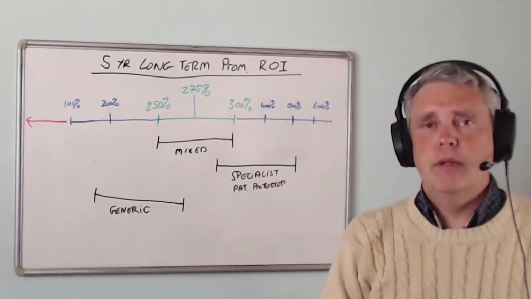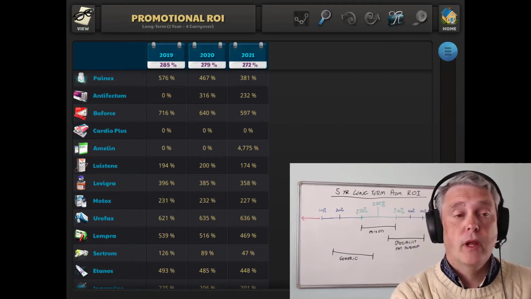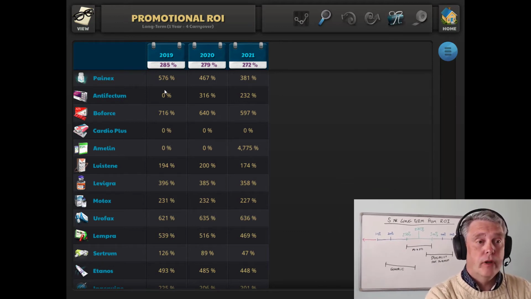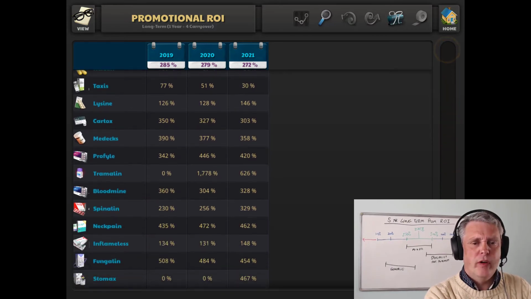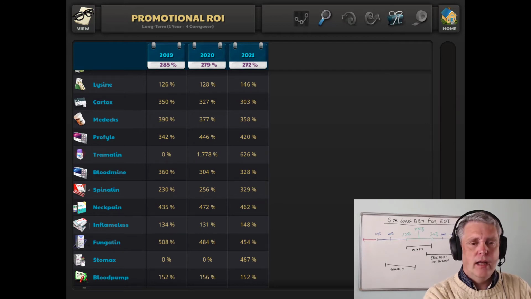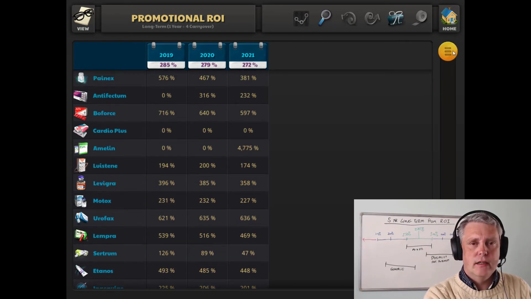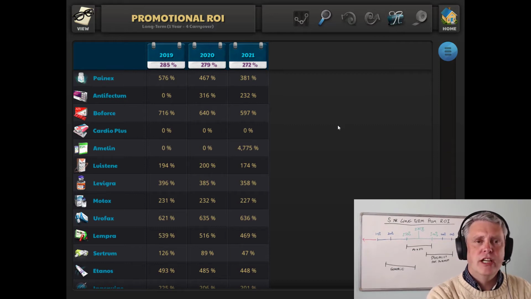So that's it. That explains, I hope, a little bit about how we should interpret the promotional ROI number once we have that table. So going back to the Promo Planner itself, here is our promotional ROI table, and here we have it worked out for each individual product. And in this demonstration model here, I have a really very mixed portfolio. I've got all kinds of things. I've got some products that are very highly specialist. I have products here that have a lot of competition. I have launch products. I have products that are about to lose their patent protection. So I would definitely consider this a very mixed portfolio.